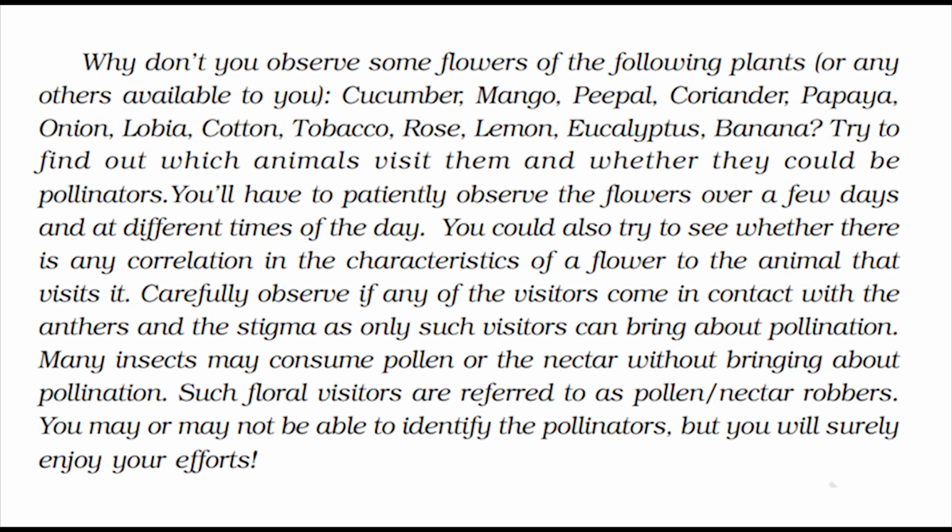Why don't you observe some flowers of the following plants, or any others available to you? Cucumber, mango, peapod, coriander, papaya, onion, lobia, cotton, tobacco, rose, lemon, eucalyptus, banana. Try to find out which animals visit them and whether they could be pollinators. You'll have to patiently observe the flowers over a few days and at different times of the day.